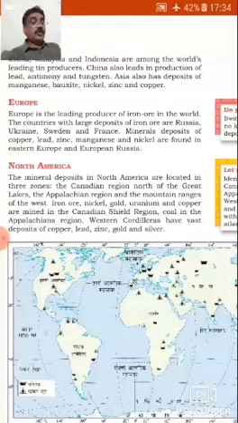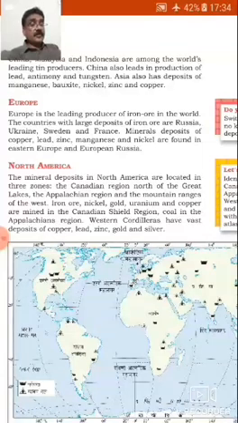Now Europe is the leading producer of iron ore in the world. The other countries with large deposits of iron ore are Russia, Ukraine, Sweden and France. Mineral deposits of copper, lead, zinc, manganese and nickel are found in Eastern Europe and European Russia.